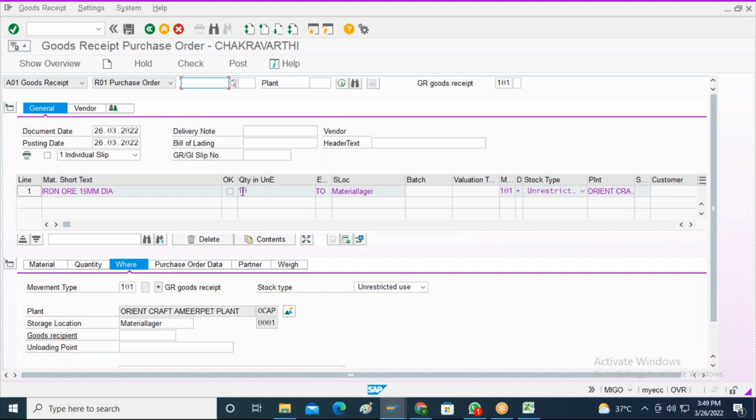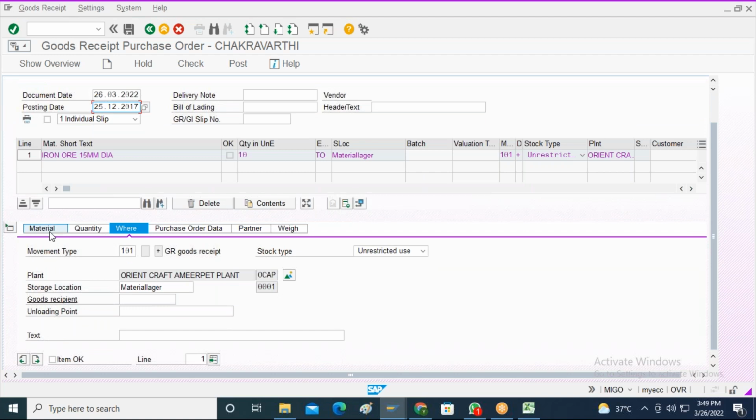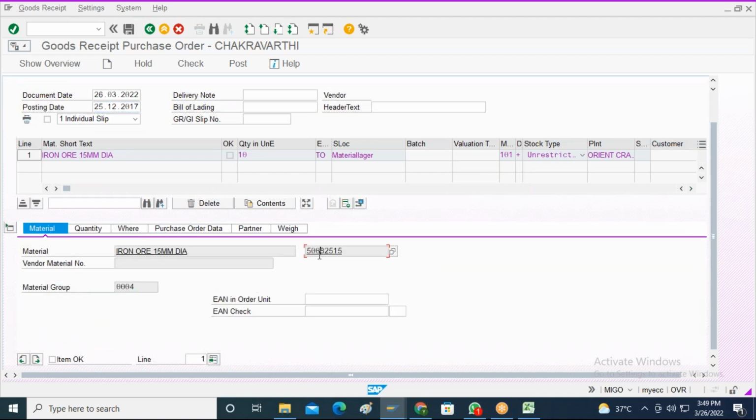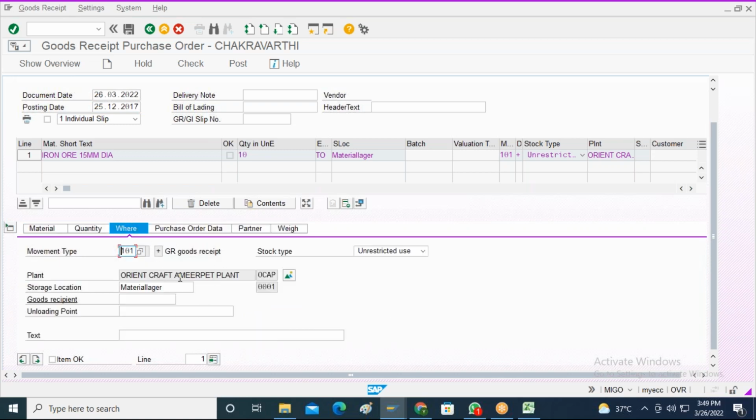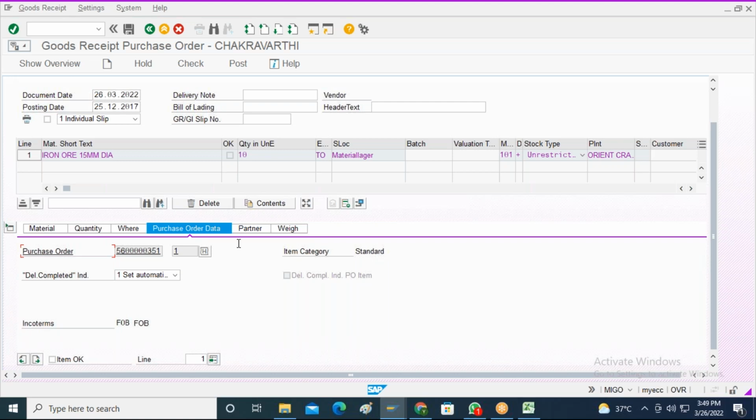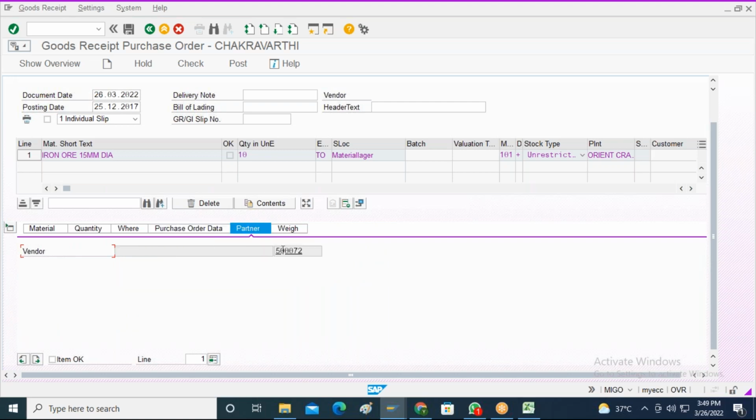Okay, there is some issue with the posting date, so I will be changing the posting date. Let me try this for this particular material and the quantity which I have received, 10 pieces, in plant OCAP and storage location 0001, purchase order 351, and for the vendor 500072. I am going to do the goods receipt. I will just click on check.